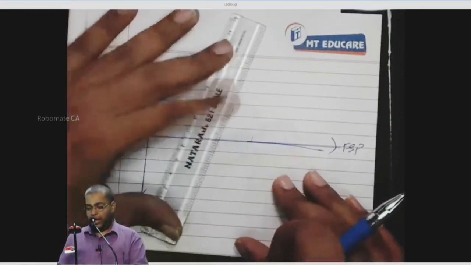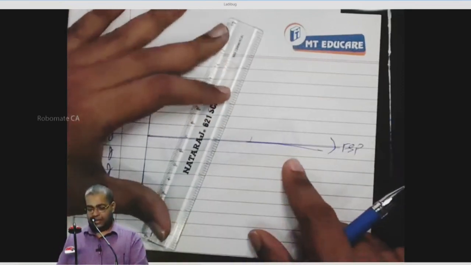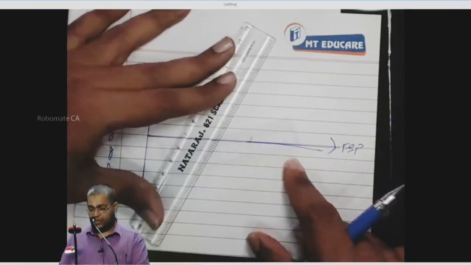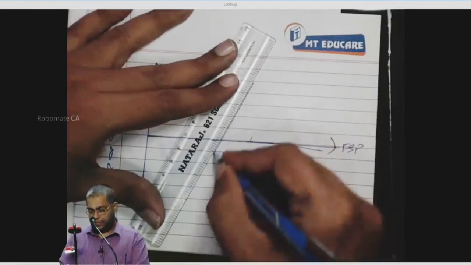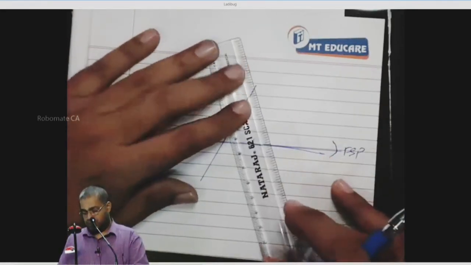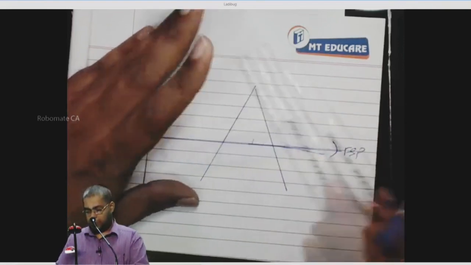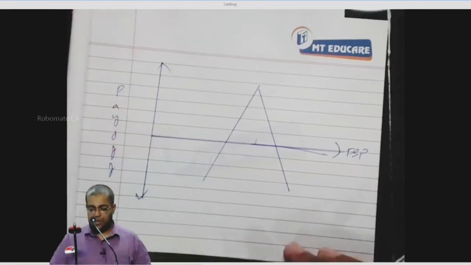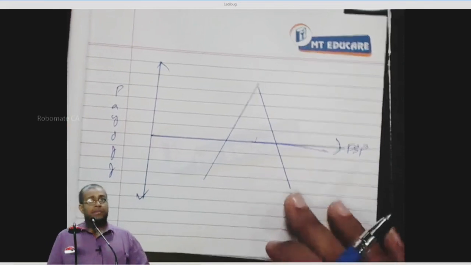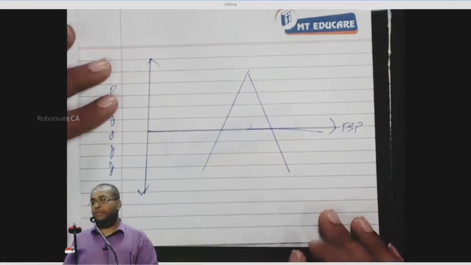Now, how does it look, an inverted V or something else? It looks like an A. Okay. Shall I proceed or not?